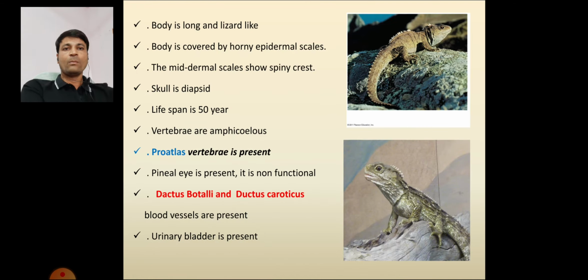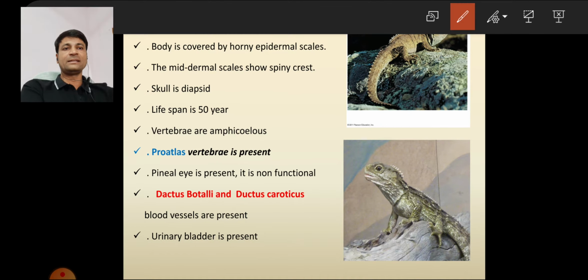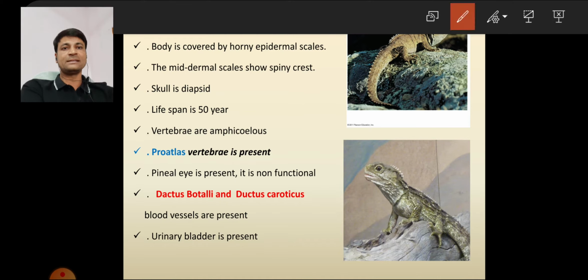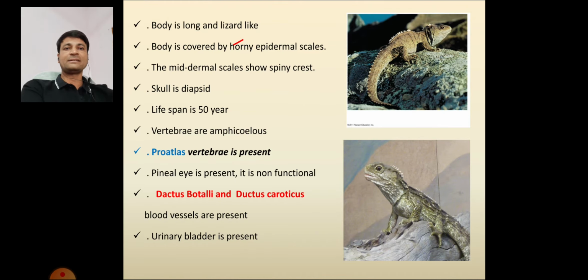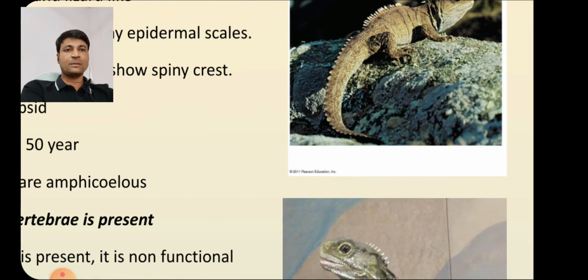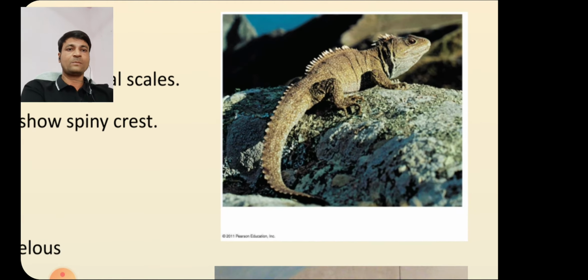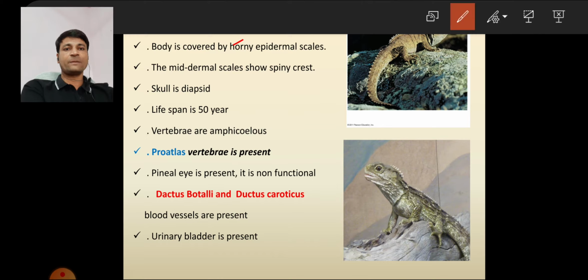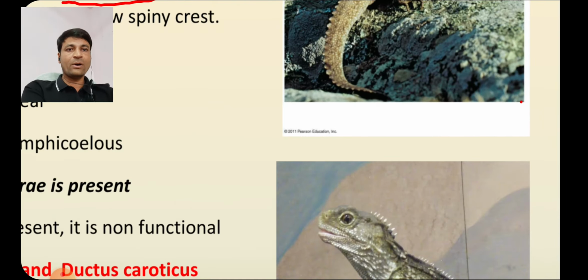Next, their body. Their body is long and lizard-like. See here, almost it looks like a lizard. Next, the body is covered, which is very important, by horny epidermal scales.